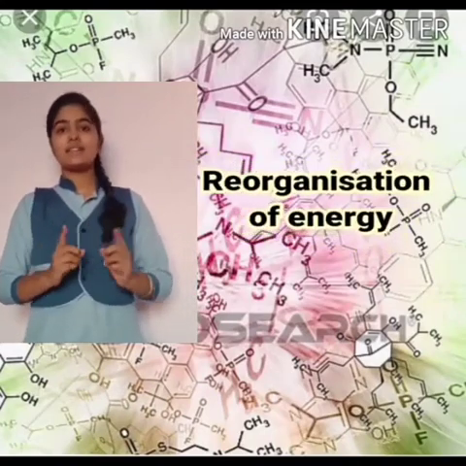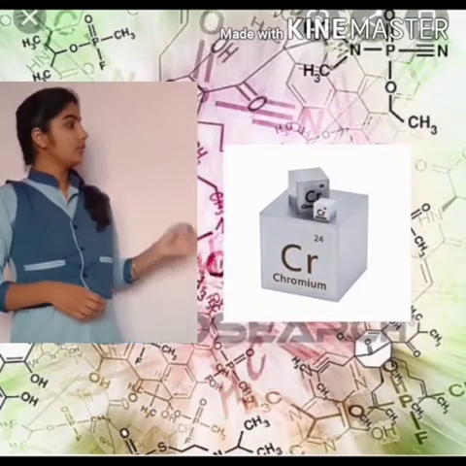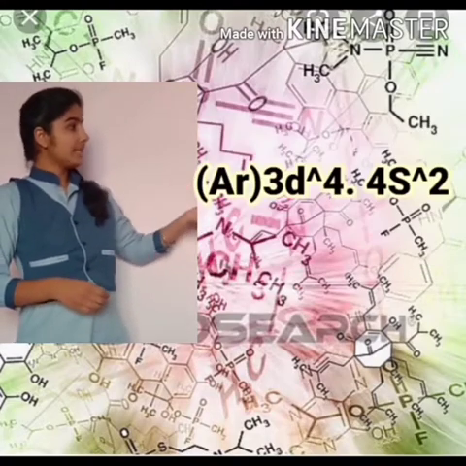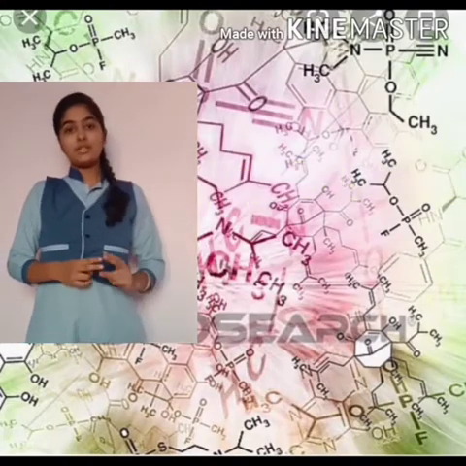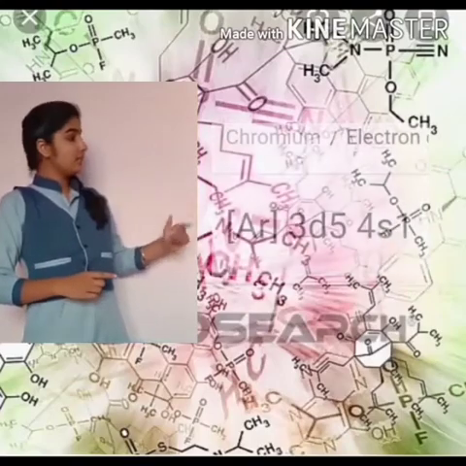For this, take an example of chromium. What is its configuration? It is argon 3d5 4s1. But what was its expected configuration? It was argon 3d4 4s2. But for stability reasons, the energies are reorganized and it became argon 3d5 4s1.